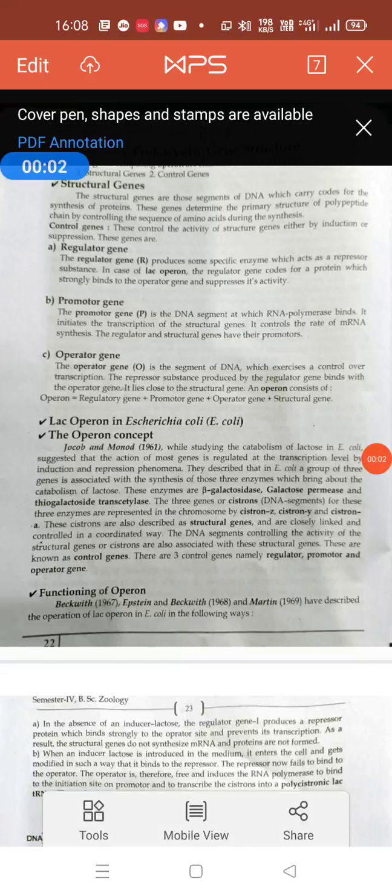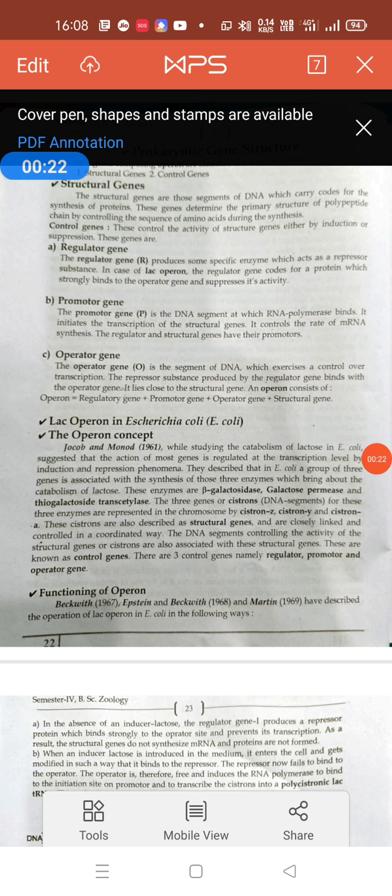Hello students. Yesterday we talked about the topic of forms of DNA and polymorphism in RNA, and in today's session we will particularly talk about the structure of the prokaryotic gene, that is, prokaryotic gene structure.